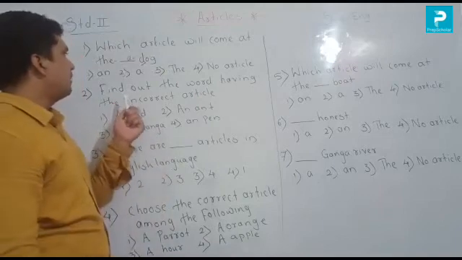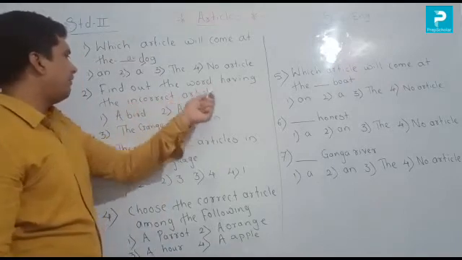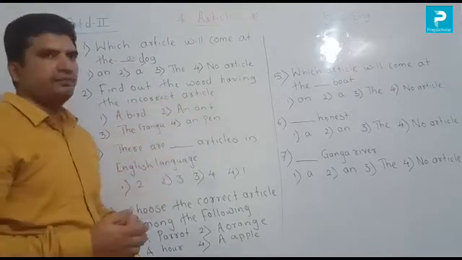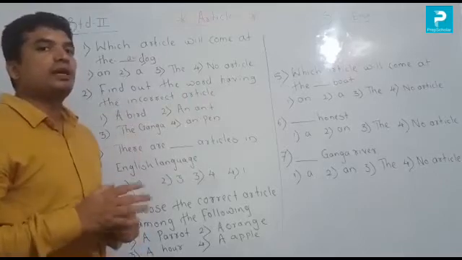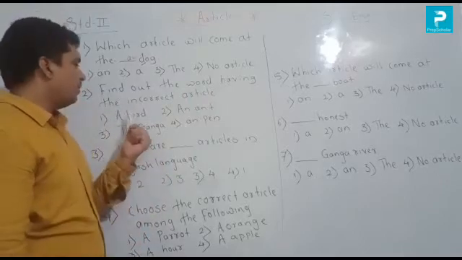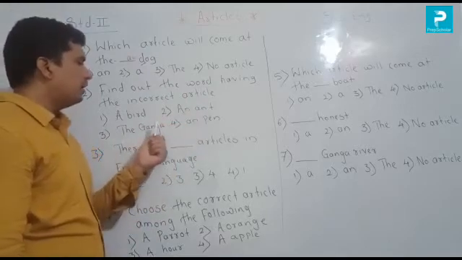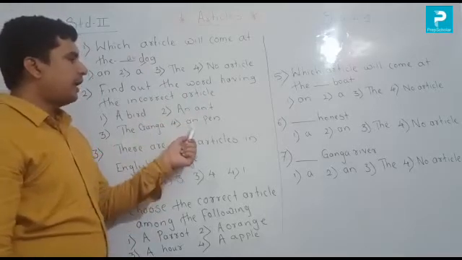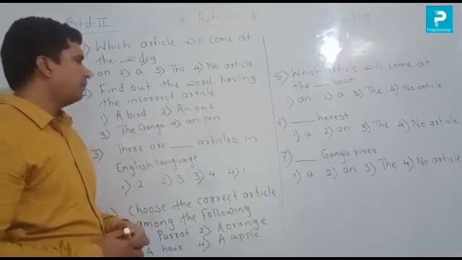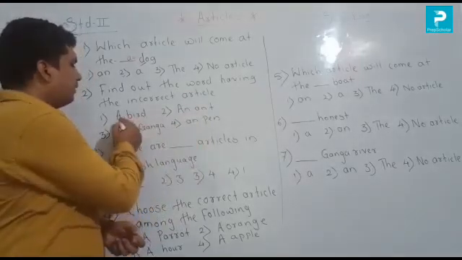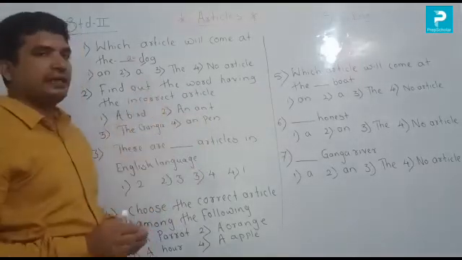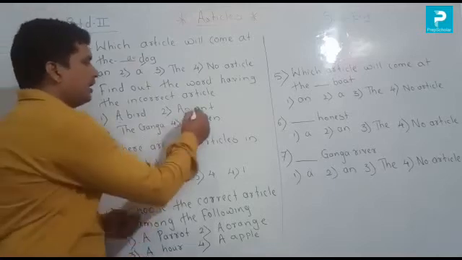Now second number, find out the word having the incorrect article. Incorrect article ची जोडी आपल्याला शोधायची. One number, a bird. Second number, an ant. Third number, the Ganga, and last one is an pen. Okay, so a bird is correct here. An ant also correct here.